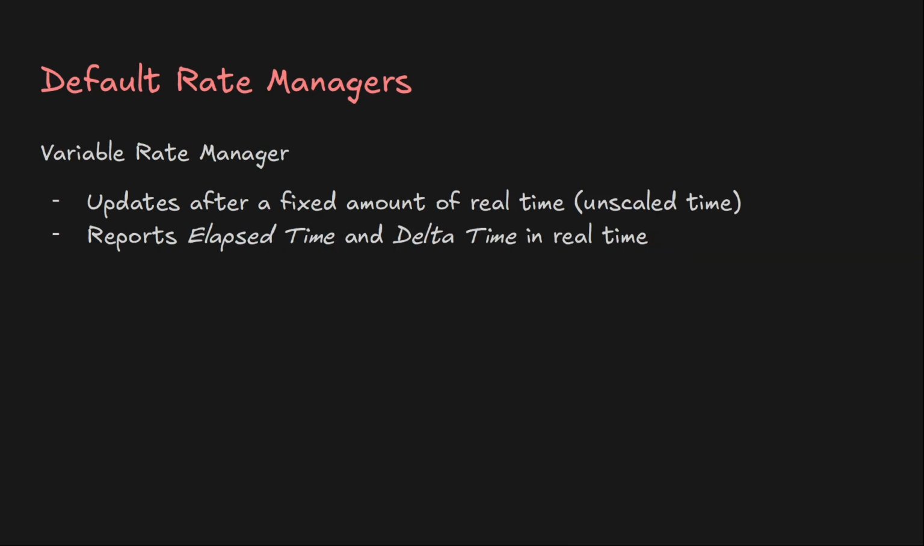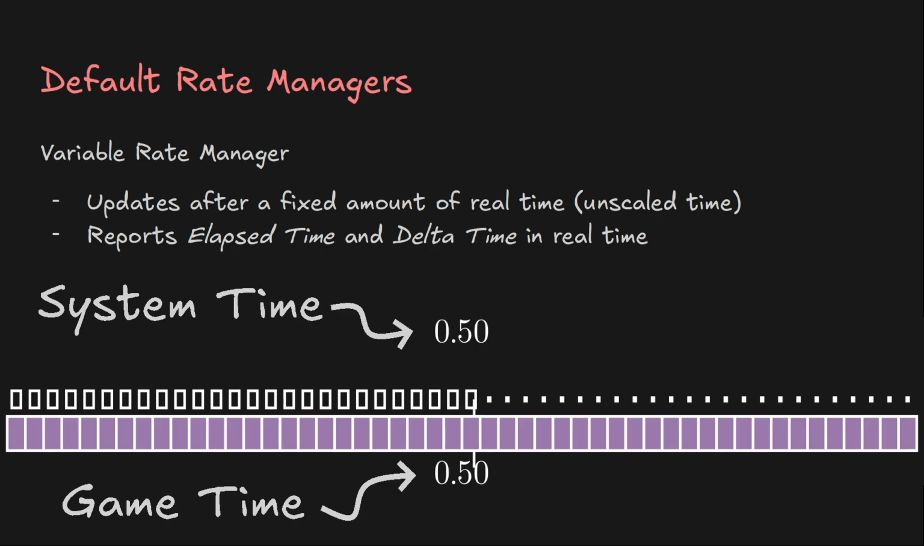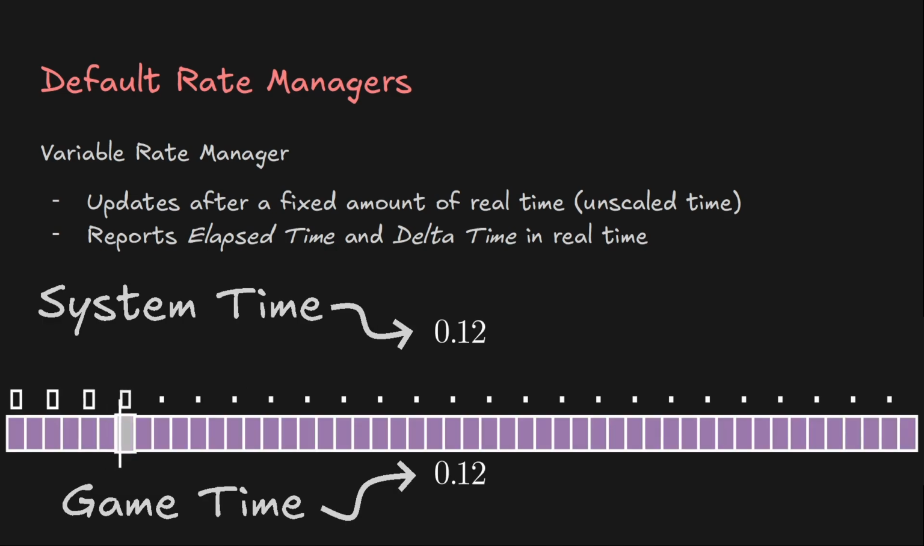And last up is Variable Rate Manager. If you used unscaled time in regular Unity, this one works the same way. It uses a stopwatch to check how much real time has passed since last time it was called, and then compare that to the frame rate it should run at. And then it reports the elapsed time and delta time as the real time since its last update. So if your game runs at 50 FPS and this is set to 25 FPS, then it'll run approximately every other frame. And if your timescale is 2, it will still run every other frame, and the time it reports will be unaffected by the timescale.